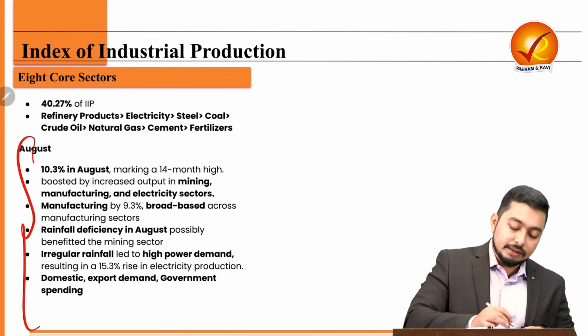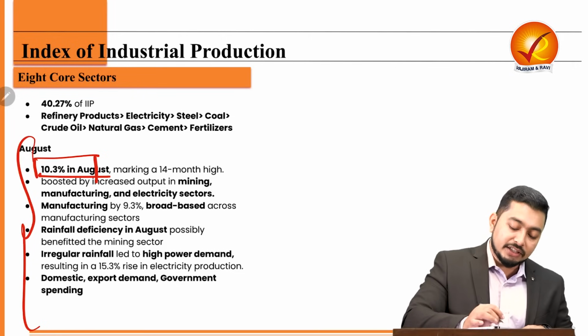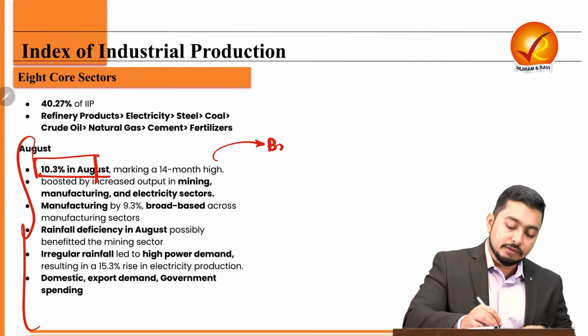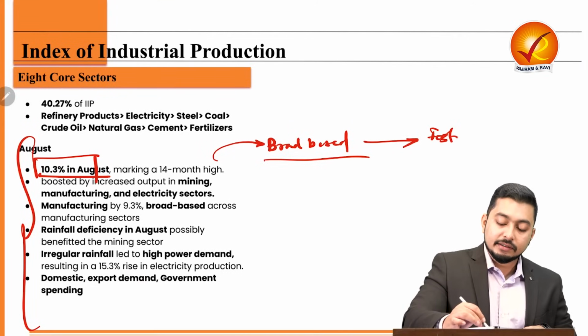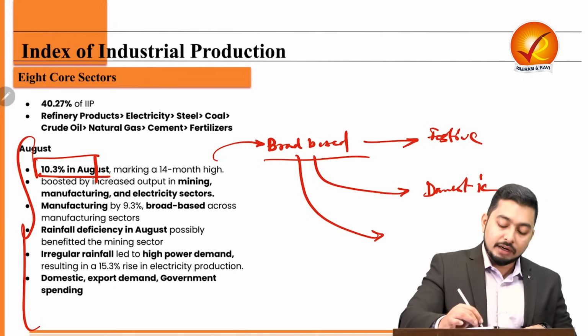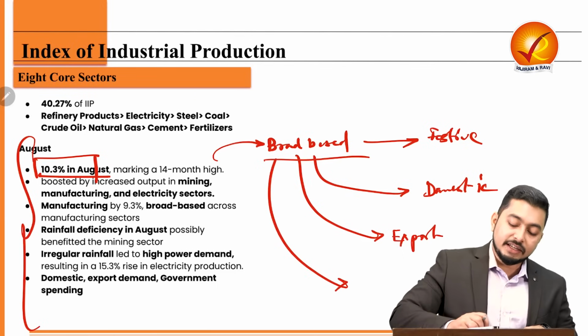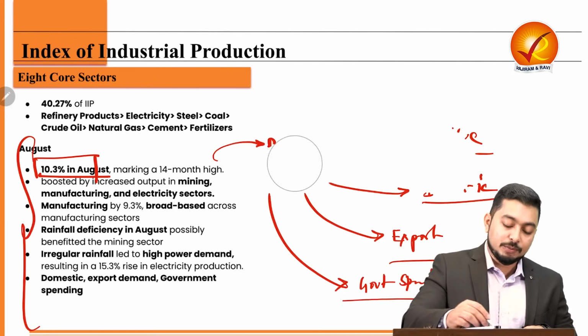Then in August, there was a 10.3% increase, which was boosted by manufacturing, which is extremely broad based. So broad based manufacturing growth, because there is also the upcoming festive season, and then there is a robust and resilient demand from domestic as well as foreign, the export demand, and this broad based development is also due to the government spending, which is continuous in terms of infrastructure spending.